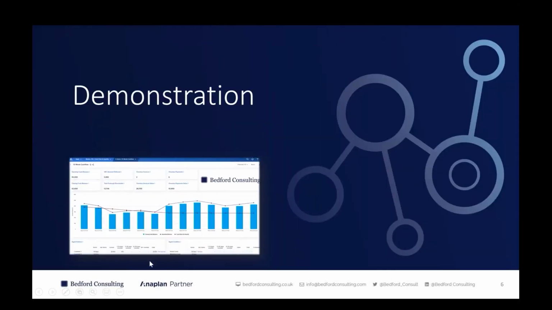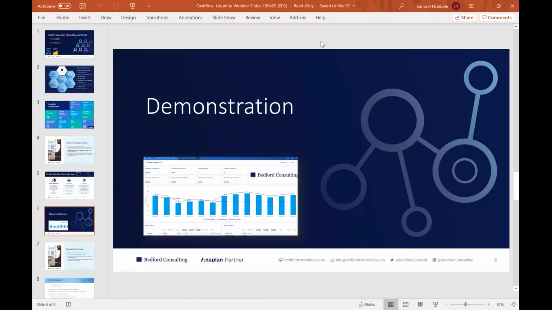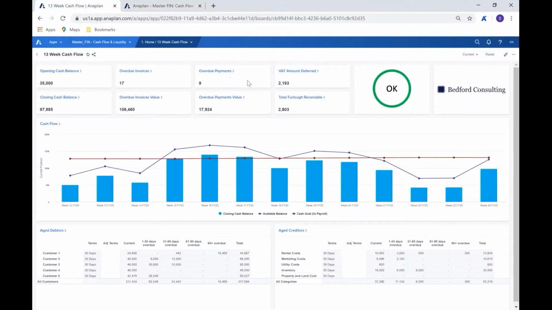So I'm now going to jump over into Anaplan. Bear with me 2 seconds. I'm just going to change the screen over so you'll be able to see the other side. Brilliant.